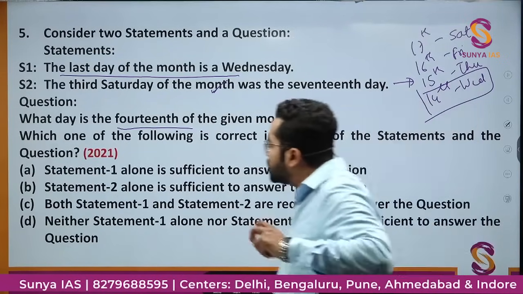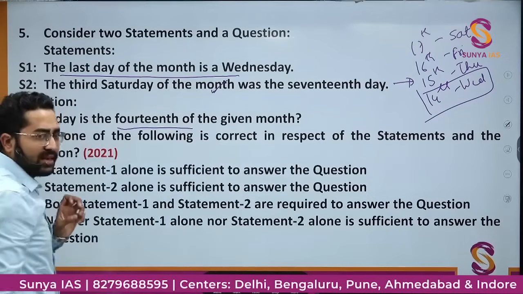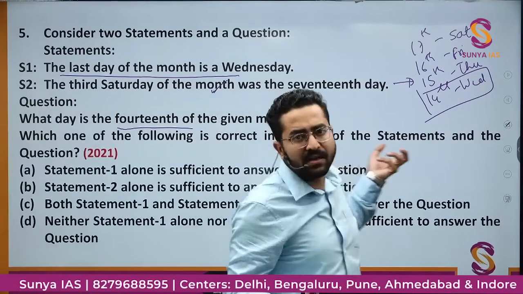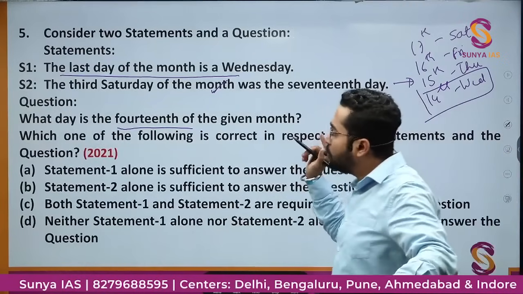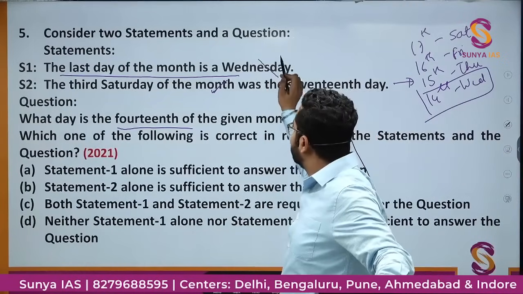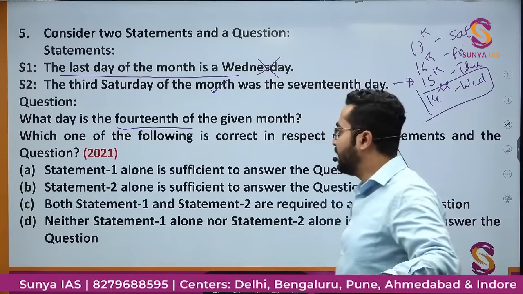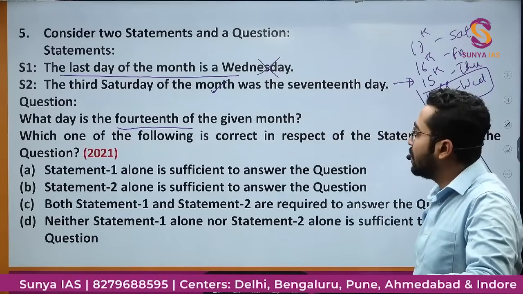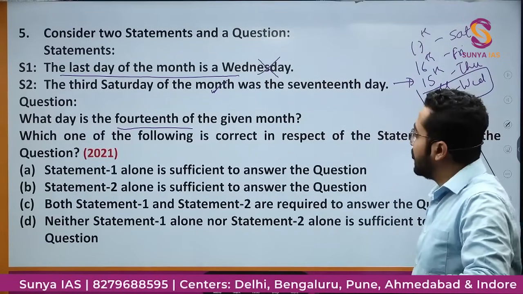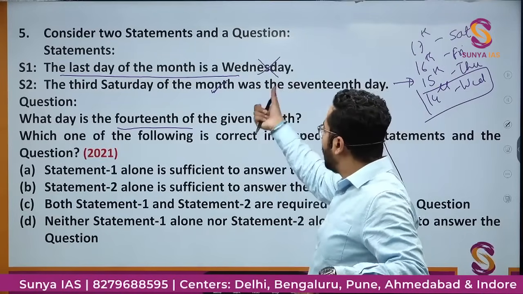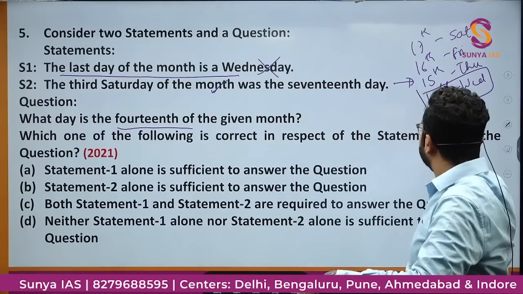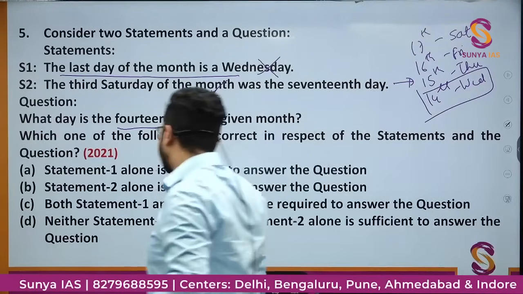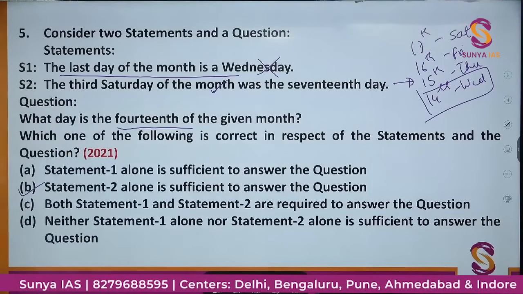So I am not sure whether the month is of 30 days or 31 days or whether it is a month of February, 28 or 29 days. So I am not sure. So this statement will not be helpful in finding the day on the 14th of the given month. But yes, from the use of statement 2 alone, I am able to find that 14th is the Wednesday. So the correct option would be option B. Statement 2 alone is sufficient to answer the question. Simple